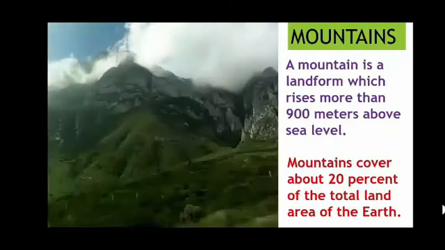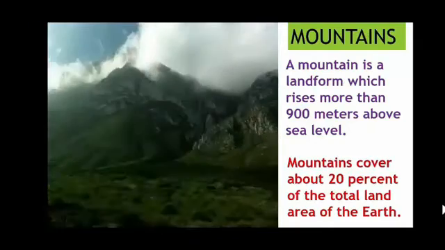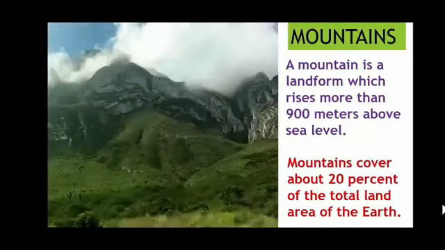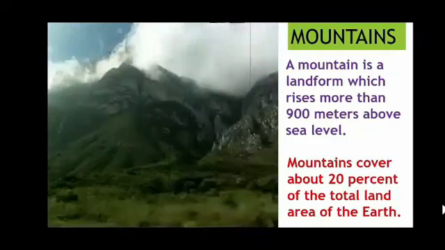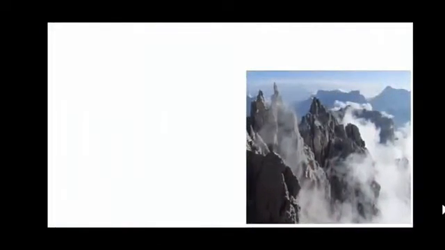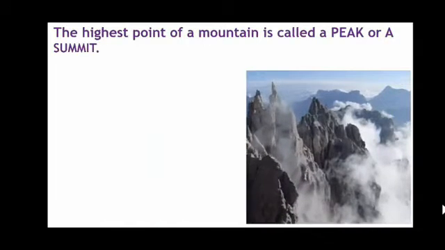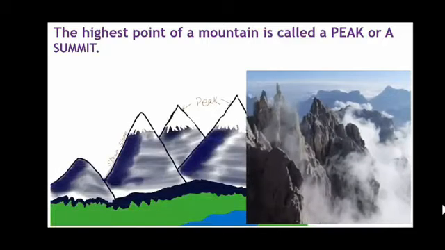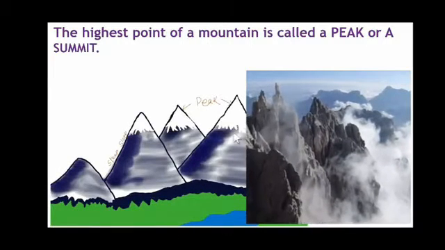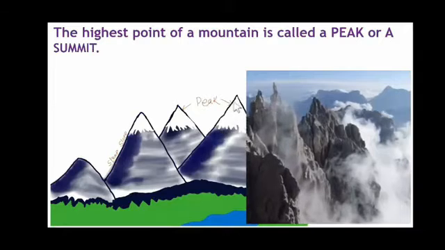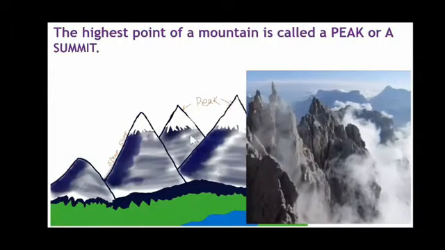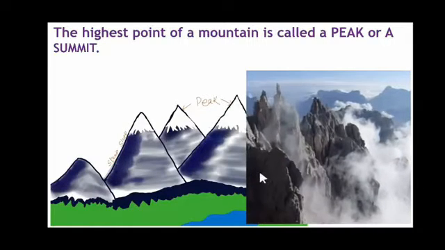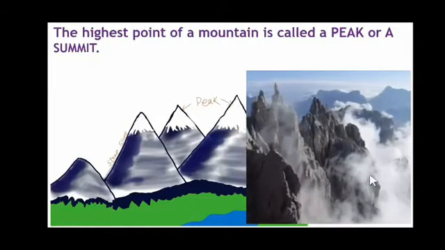Mountains cover about 20% of the total land area of the earth. In other words, 1/5 of the total land is covered by mountains. The highest point of a mountain is called a peak or a summit. Through this picture you can see the conical peak and the steep slopes. These are the steep slopes and this is the peak. So mountains have a peak and steep slopes.